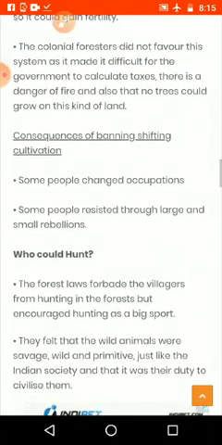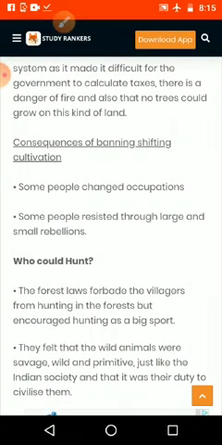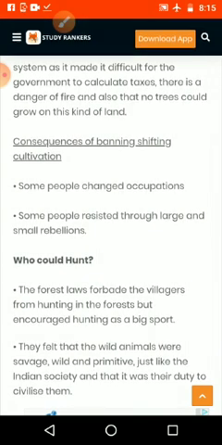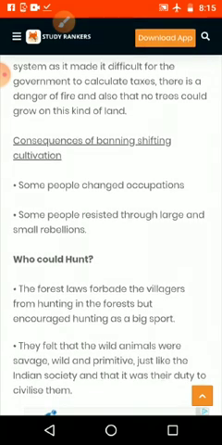They felt that the wild animals were savage, wild and primitive, just like the Indian society, and it was their duty to civilize them. Then what they were thinking about the hunting is that we are not civilized, that's why we are doing hunting and other things. And the wild animals want to live peacefully in the forest, but in reality that was the livelihood of the hunters and gatherers.